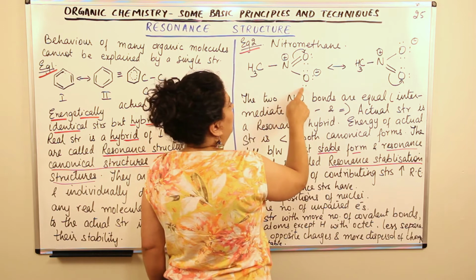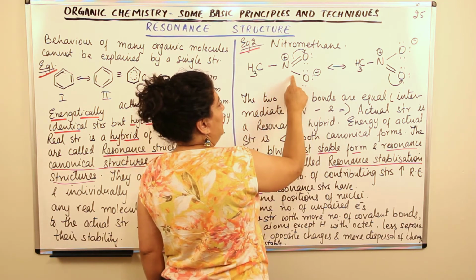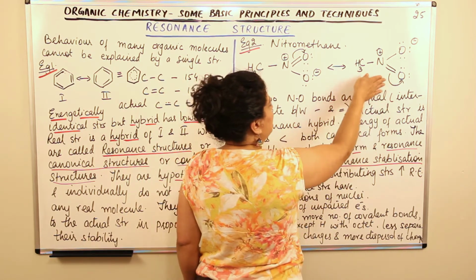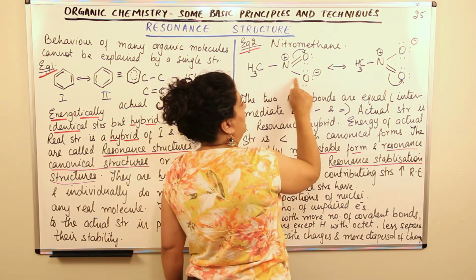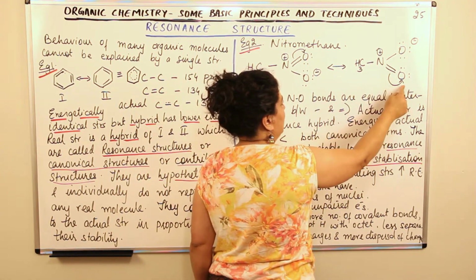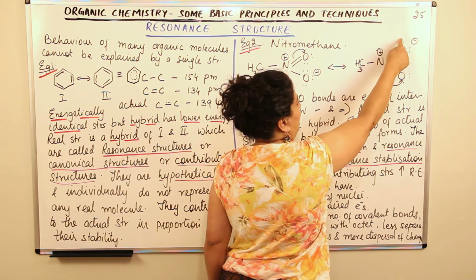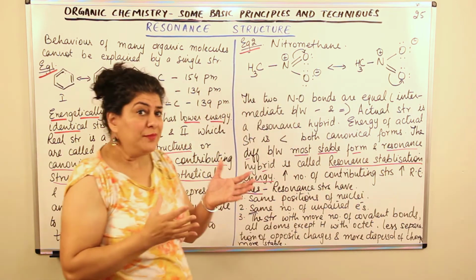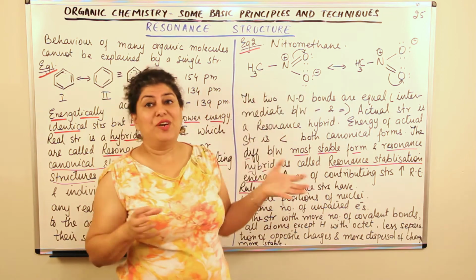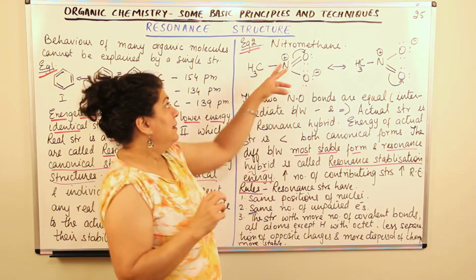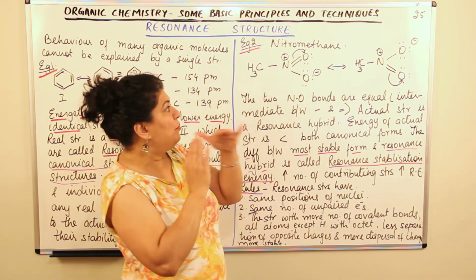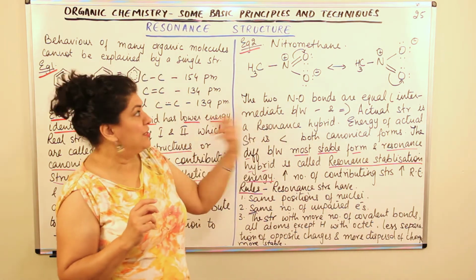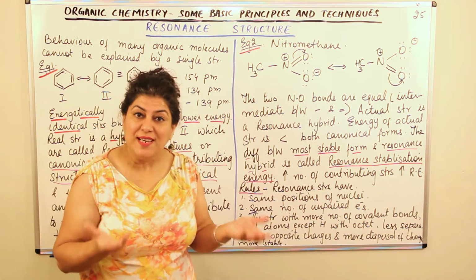At the same time, since this is negatively charged, it lets one lone pair come here and form a double bond, and then this turns back into this. How? The double bond which is present here now moves to this oxygen, making it negatively charged, while the lone pair of electrons from this oxygen comes down here to make the double bond and get back this structure. So actually, none of these structures is the actual structure of nitromethane. The second bond between nitrogen and oxygen is constantly moving between the two oxygens. It is shifting its position, and that is what resonance is.